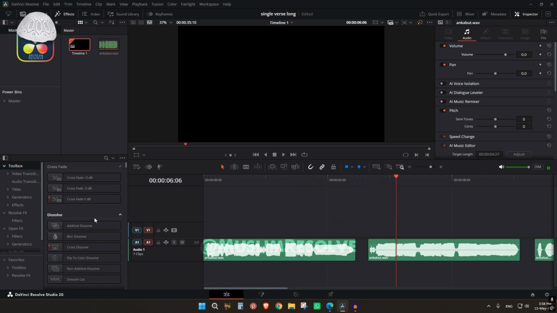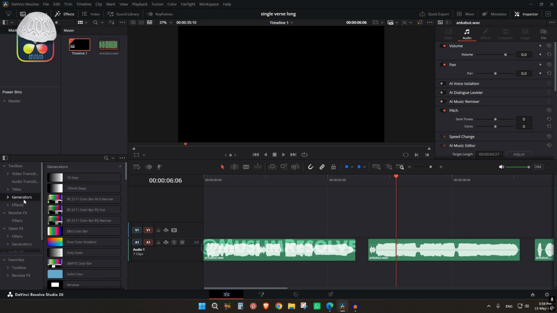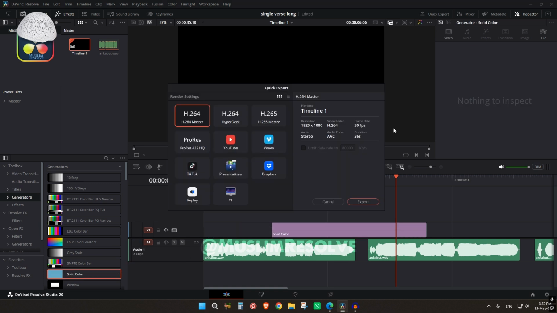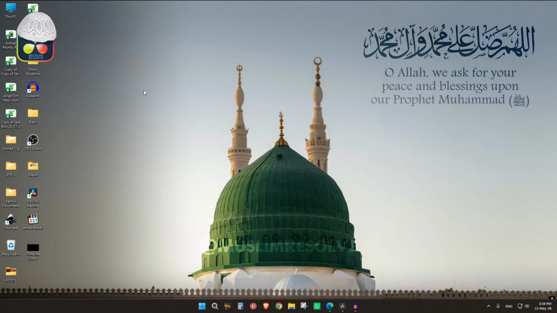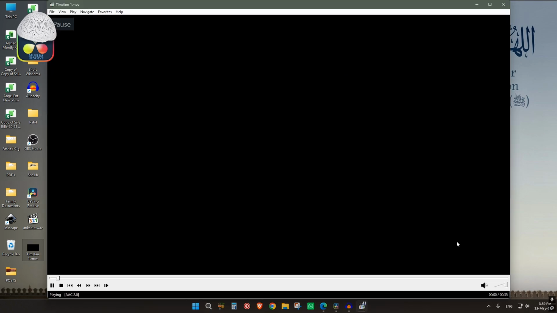Now we will export this and we will edit this inshallah. For exporting, we can't export without any video layer or A roll, B roll. So we will add an A roll by clicking on generator and selecting solid color, and now we can export it. For the time being I'm doing this as timeline 1 only. Save. So alhamdulillah, we have now got our audio without any breath.